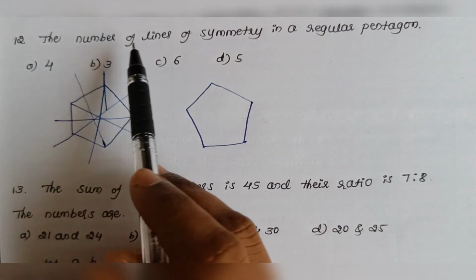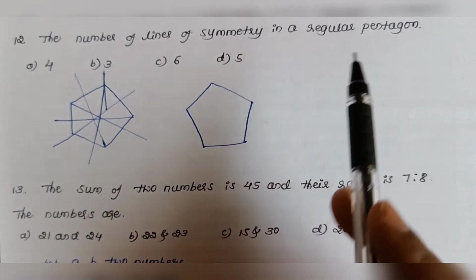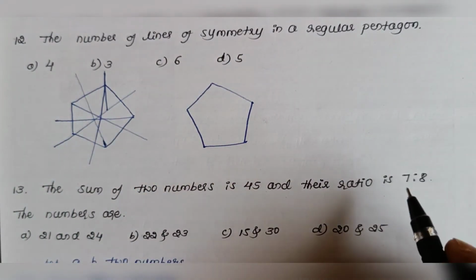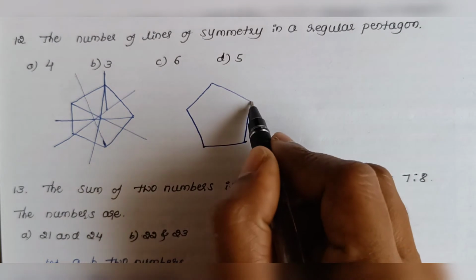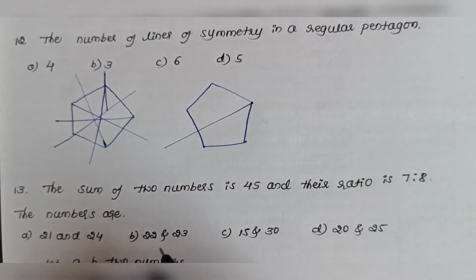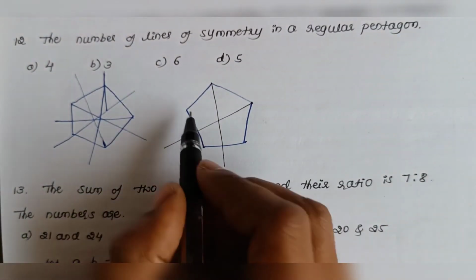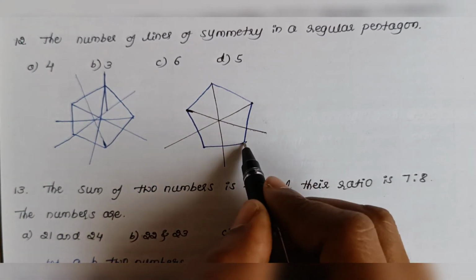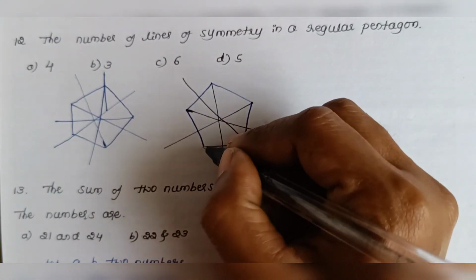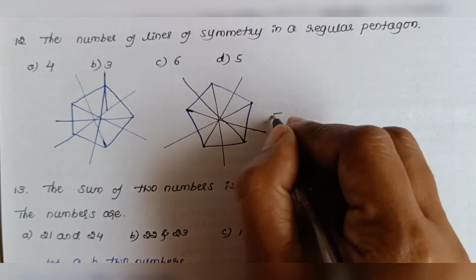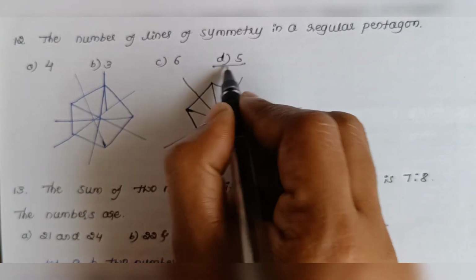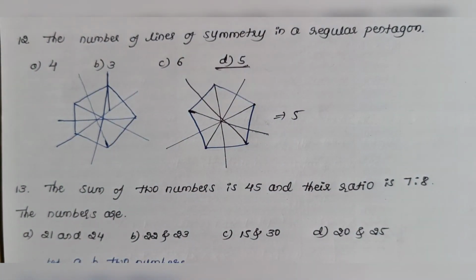Next one, the number of lines of symmetry in a regular pentagon is. It is 5. We'll show how it is. From this point 1, from this point 1, from this point 1, and from this point 1, and from this point 1. So totally you get 5. So for any regular polygon, if it is having n points, then the lines of symmetry will be n.